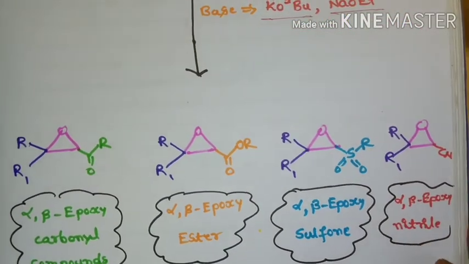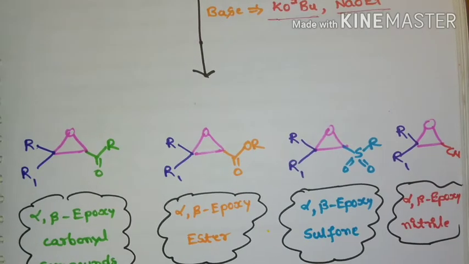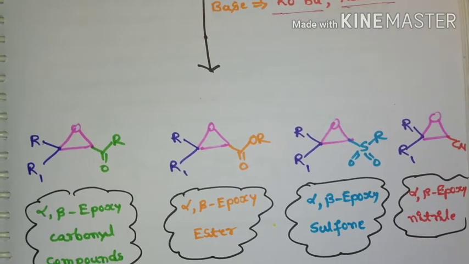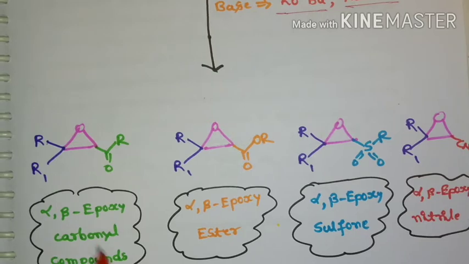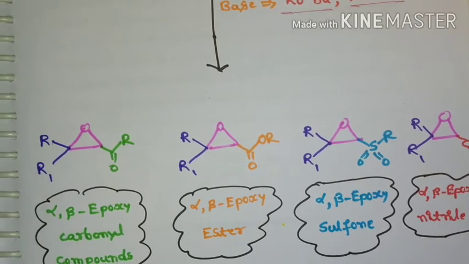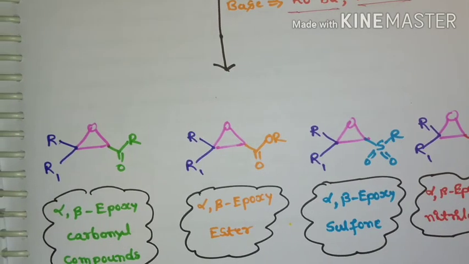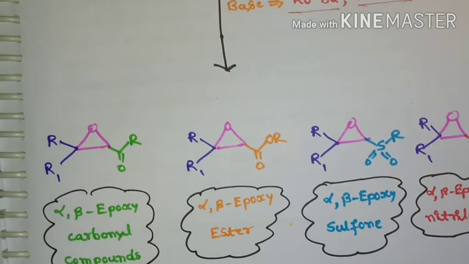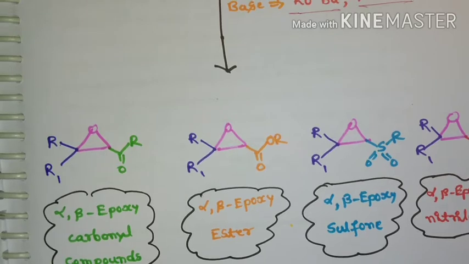So here are the products formed by Darzens condensation. If we take alpha halo carbonyl compound, we get alpha beta epoxy carbonyl compound. If we take alpha halo ester, then we get alpha beta epoxy ester. If the substrate is alpha halo sulfone, we get alpha beta epoxy sulfone.